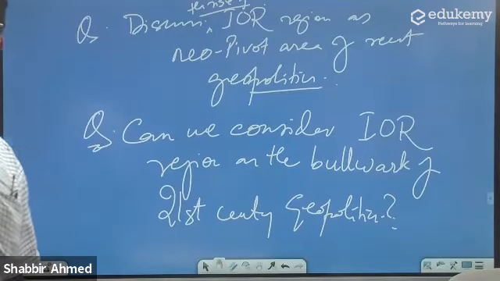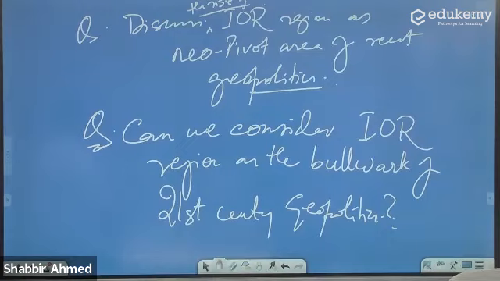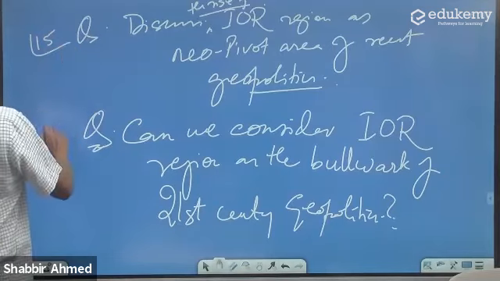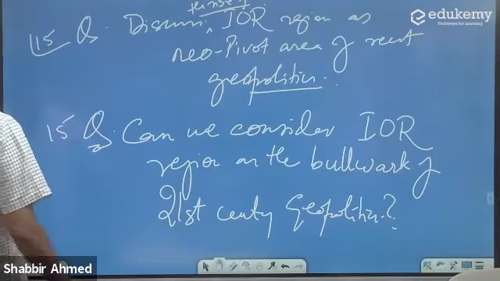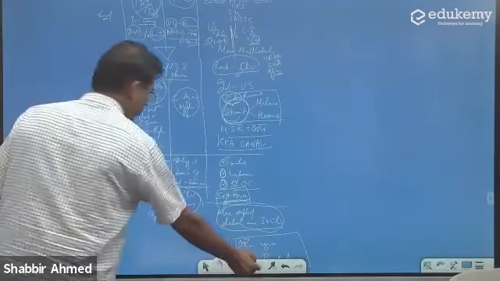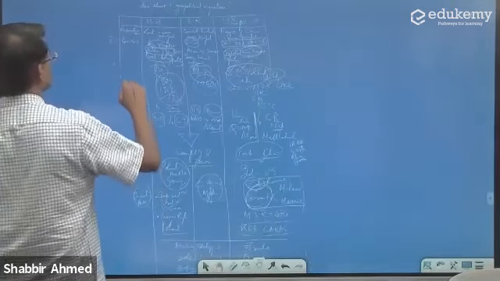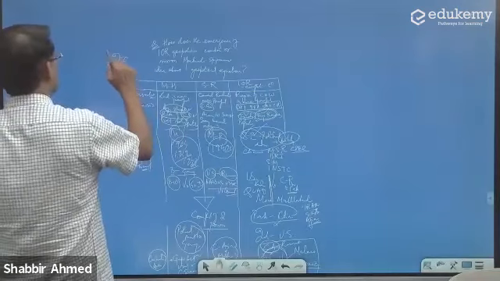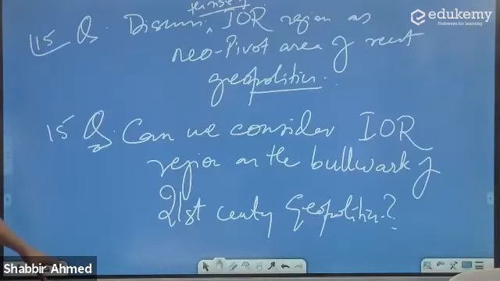ये same answers नहीं हैं, but there is a lot of commonality between the discussions. This could be a 15-mark question. This one could be a bit bigger. This you can consider as a 20-mark question. And these two could be 15-mark questions.